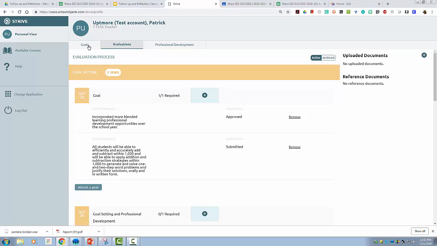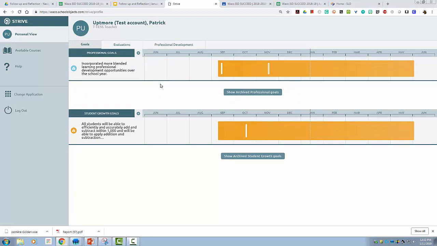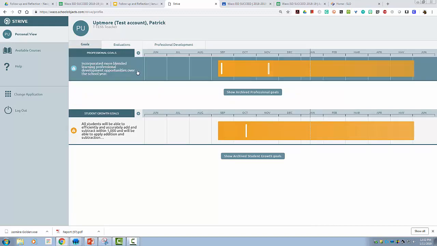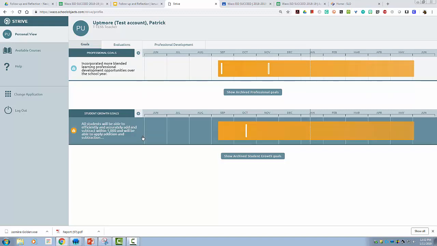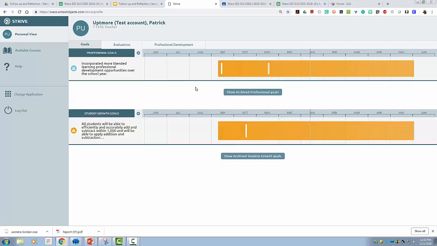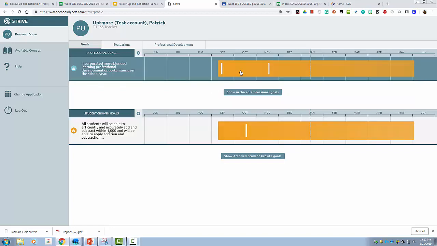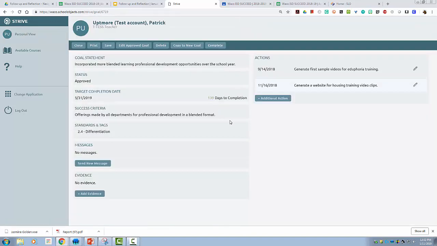So if you want to go in and review your goals from the beginning of the year, what you should see is professional goals. You probably have 2 or 3 of these. And then you should also see a student growth goal. And this was the student learning objective goal set as a grade level team. It's a great time to go in and kind of reflect and review on what the goal was set as, what your action steps are to see if you have any action steps that you need to follow up on, but also to begin collecting evidence.